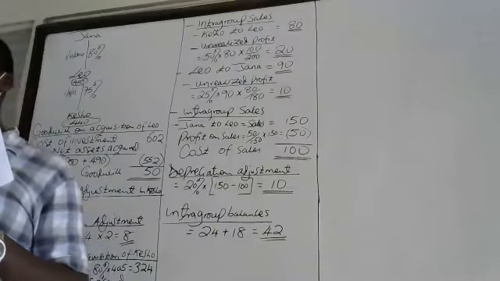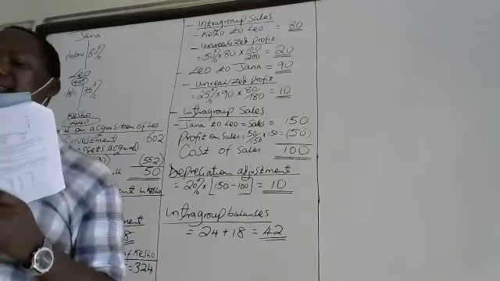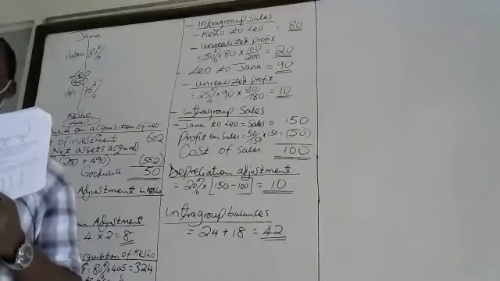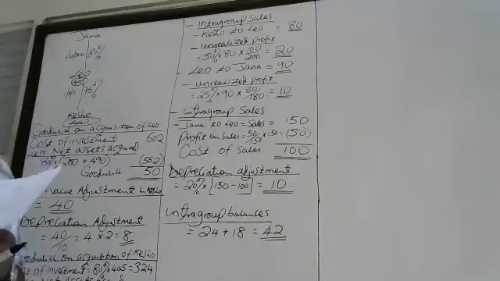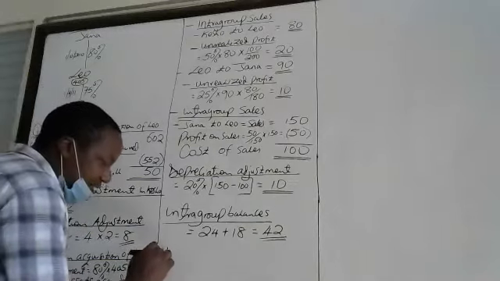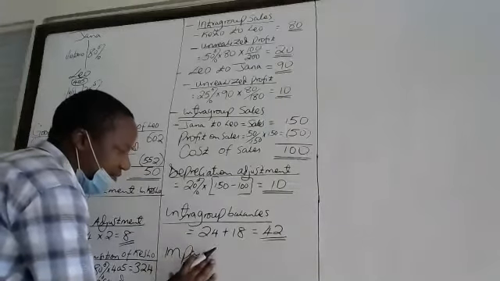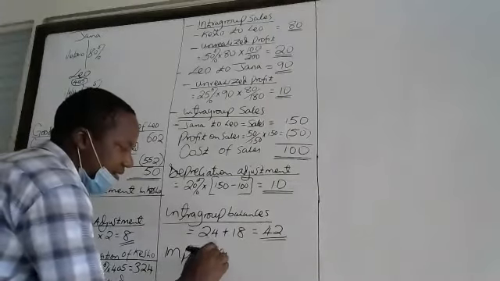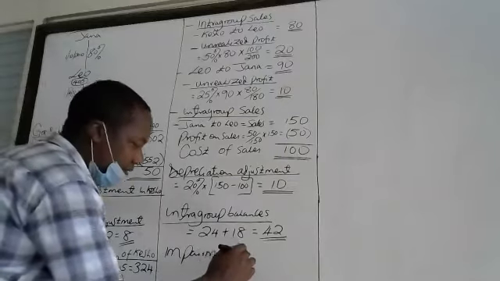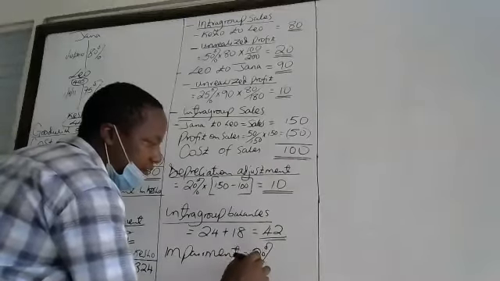The charge for the impairment loss of goodwill is shown as a separate line item in the consolidated statement of comprehensive income. So you have already computed goodwill, is it? Therefore, impairment equals what? We are told it is impaired by 20% of the goodwill.